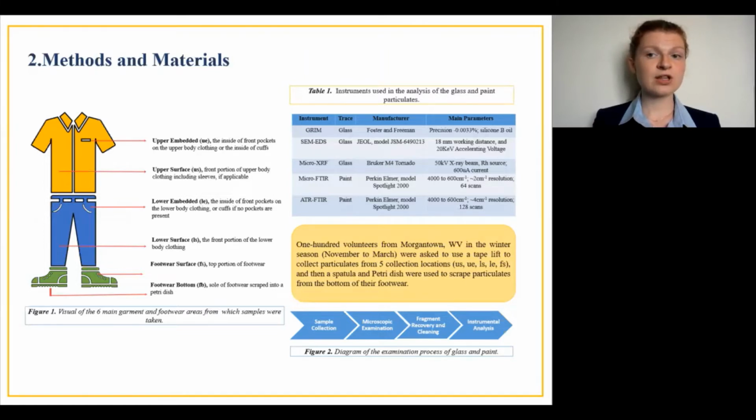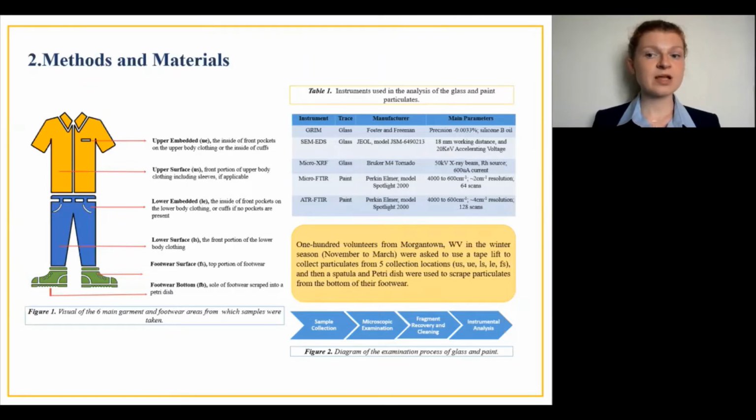Once all the samples were collected, they were examined with various microscopic methods in a 3-step process to identify paint and glass residues. Then the fragments were removed from the tape lifts and cleaned. And finally, the glass fragments were analyzed via Grimm micro-XRF and/or SEM-EDS, while the paint particulates were analyzed via micro-FTIR and/or ATR techniques in order to classify the type of particulates.